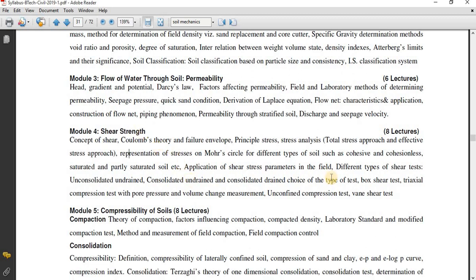After that, the amount of shear stress in the soil can be found out by using different shear tests such as consolidated undrained test, unconsolidated undrained test, consolidated drained test, etc. So these are the categories of the tests. Basically, the tests are box shear test, triaxial test, etc. In that, we are going to study what different tests come under each category. And finally, we are going to find out the shear strength of a soil in this particular unit.